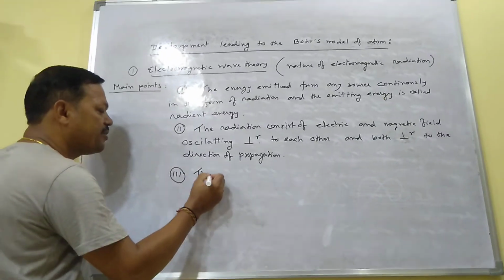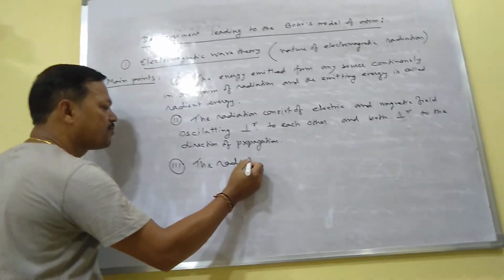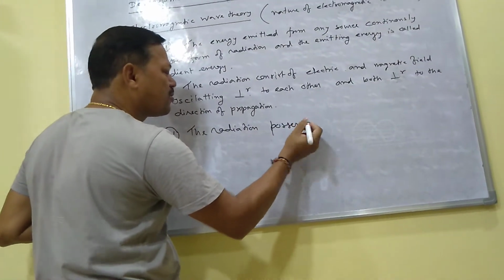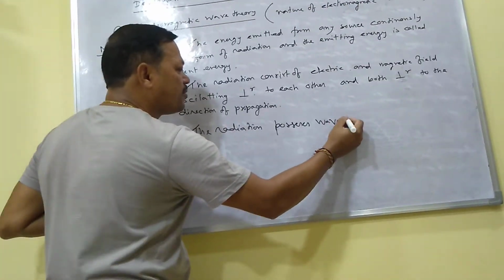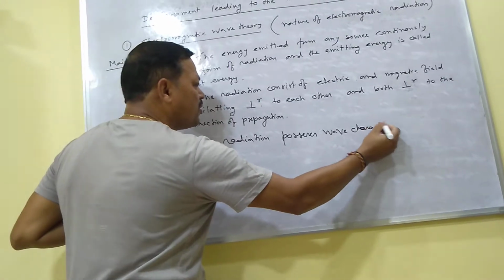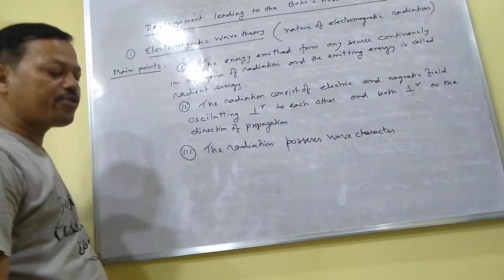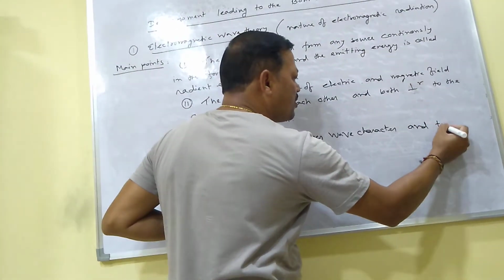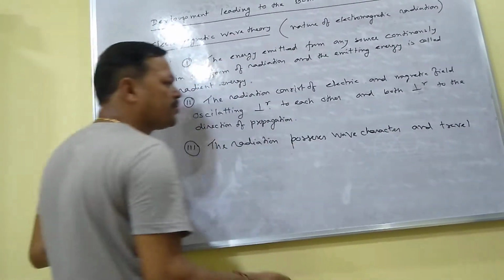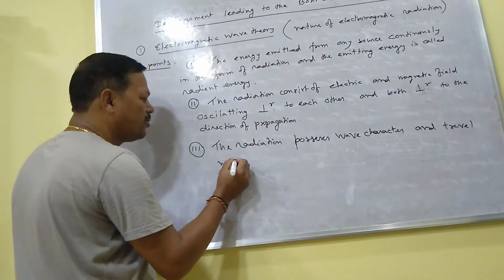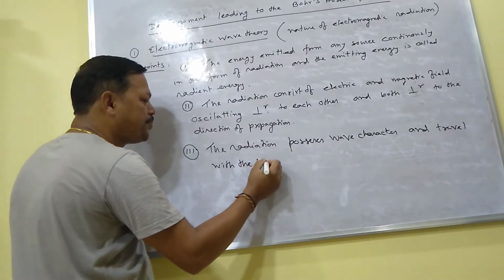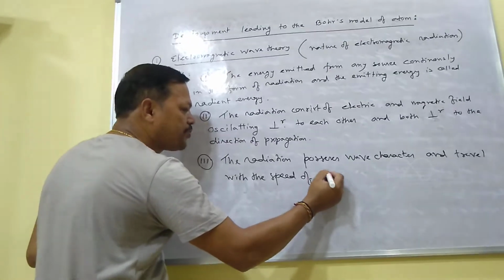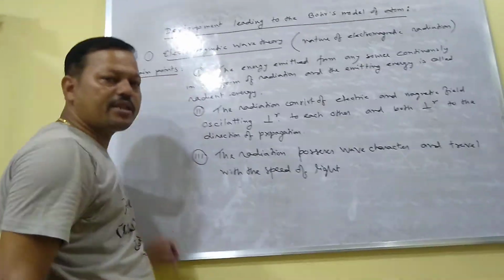And another point, number three, the radiation possesses wave character and travels with the speed of light. Do you know what is the speed of light?